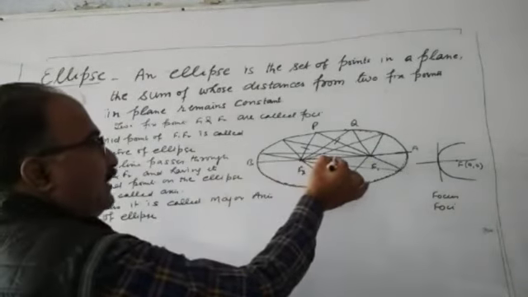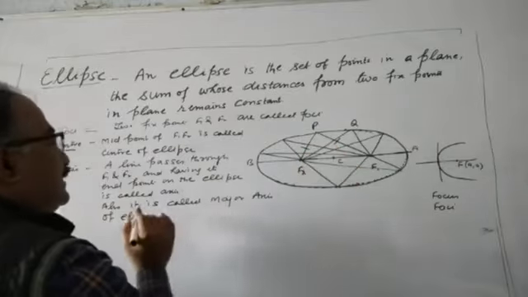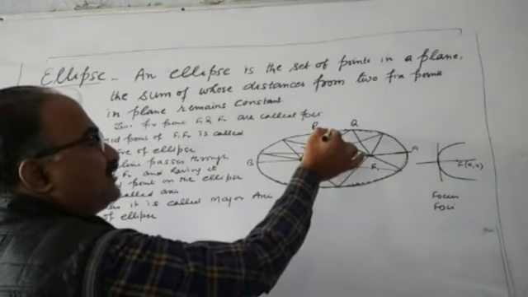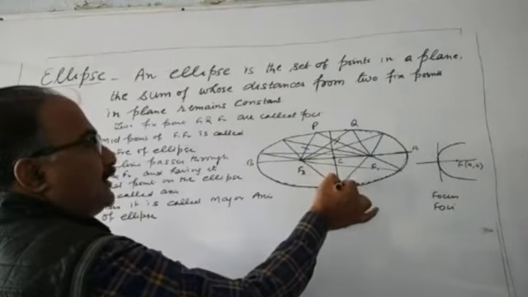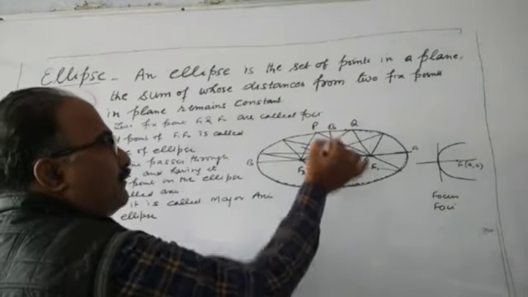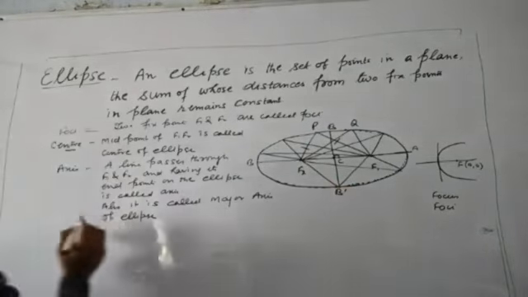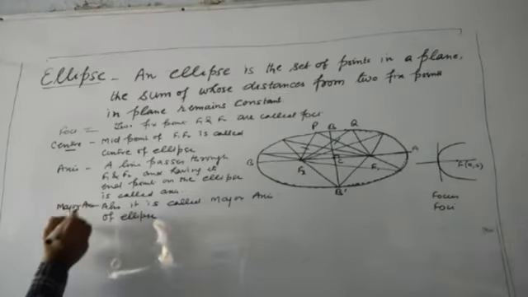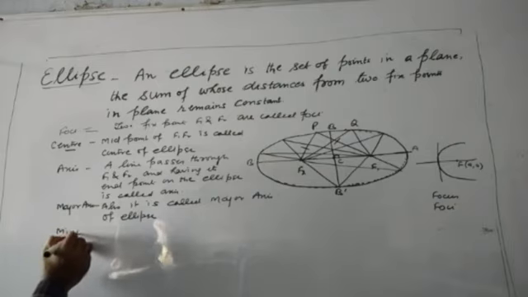And a line segment also passes through center of the ellipse and perpendicular to axis is called minor axis. It is major axis, and now minor axis.